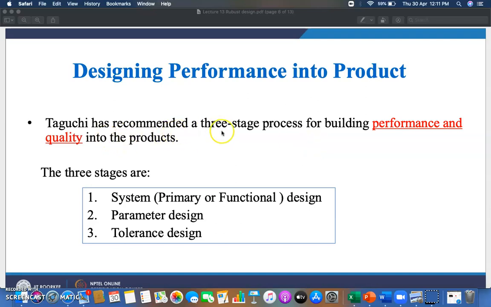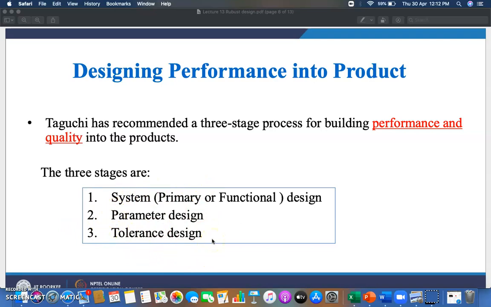Taguchi has recommended a three-stage process for building performance and quality into the product, or for making a product a robust product. What are these three stages? The first stage is system, primary or functional design. The second stage is parameter design or parametric design. The third is tolerance design.